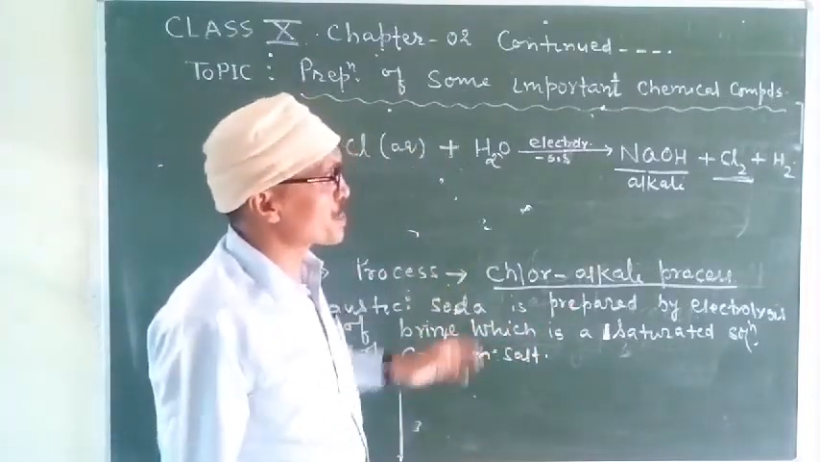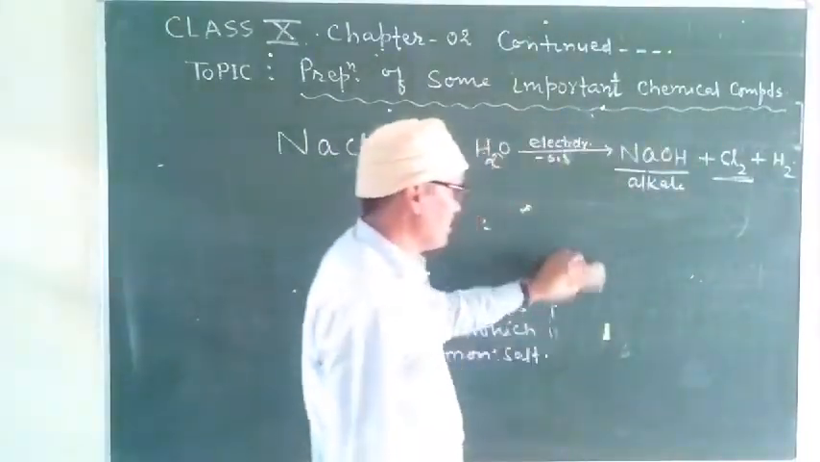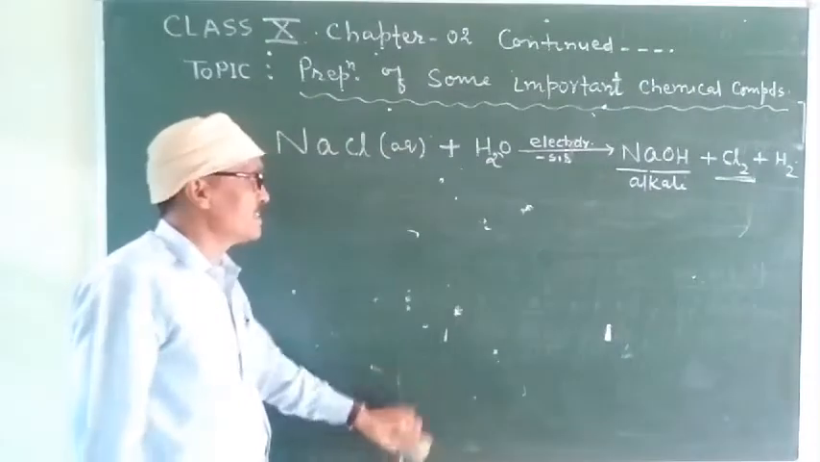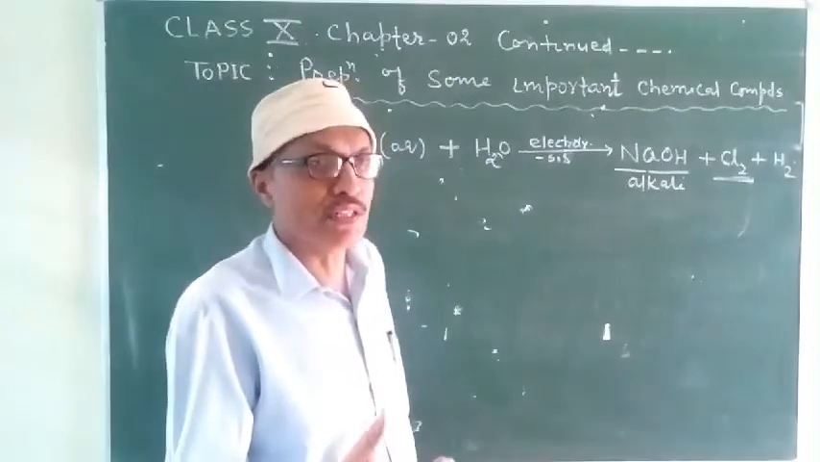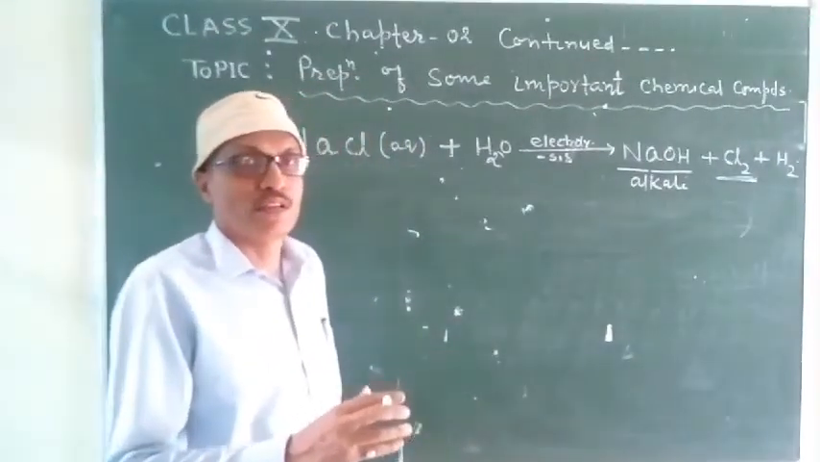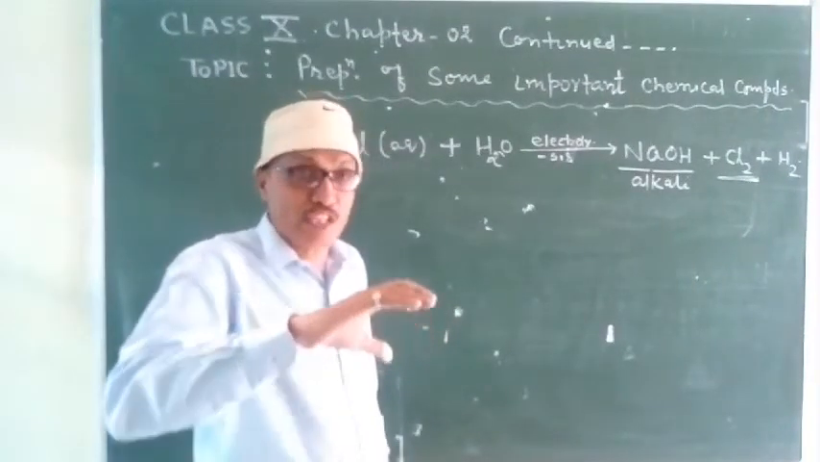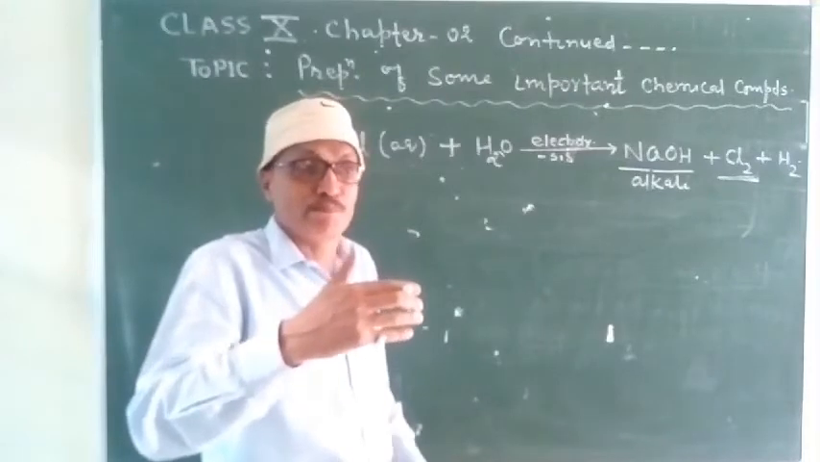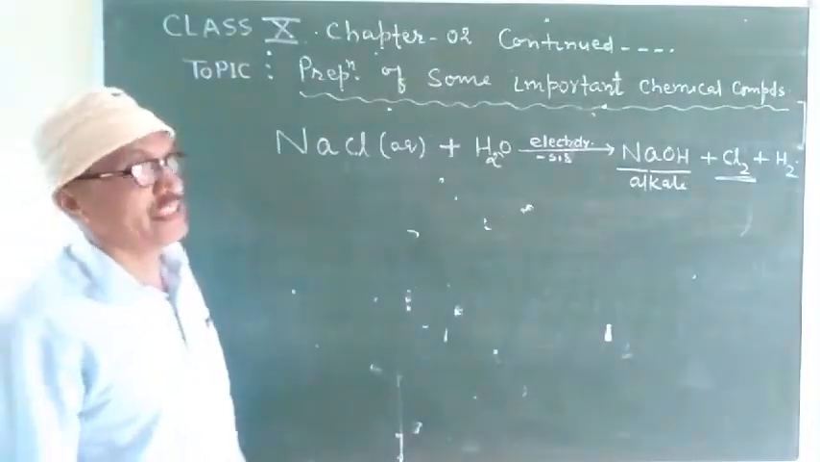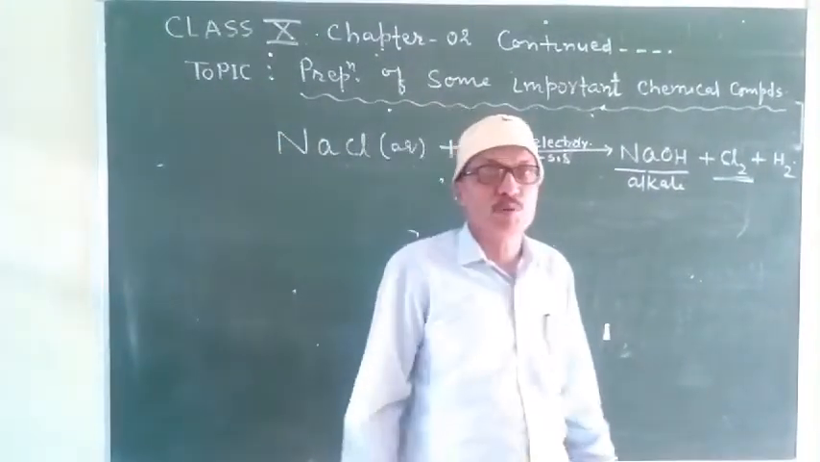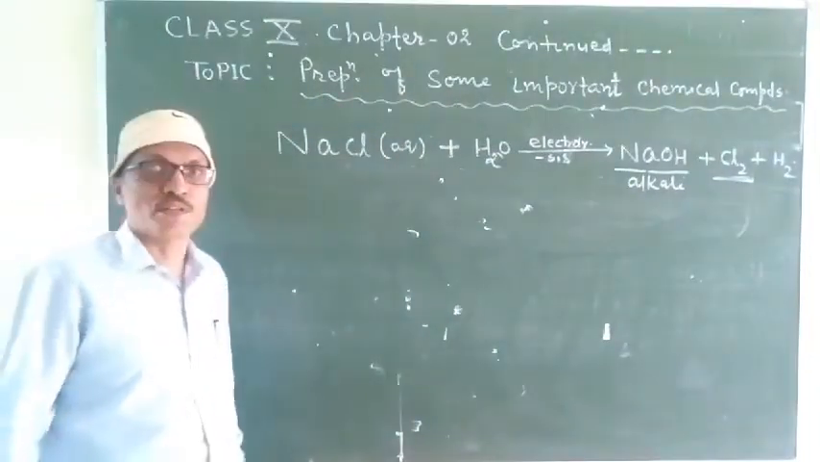And students, caustic soda is a very important chemical compound. Why is it a very important chemical compound? Because it has certain properties, and due to those properties, its demand is high in our society, in our need, and that's why it is regarded as one of the important chemical compounds, right? So students, caustic soda, right?